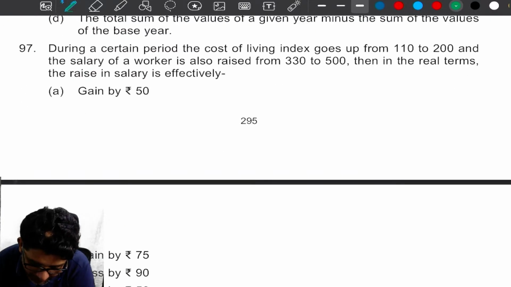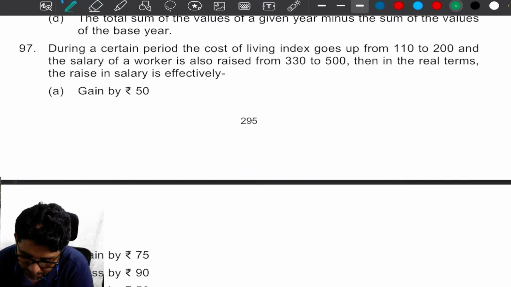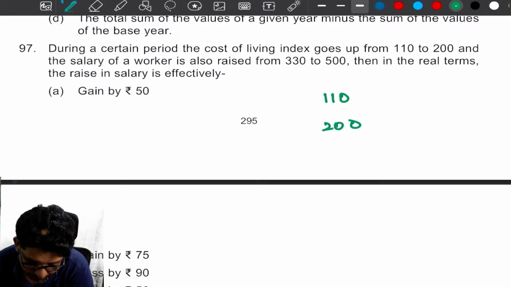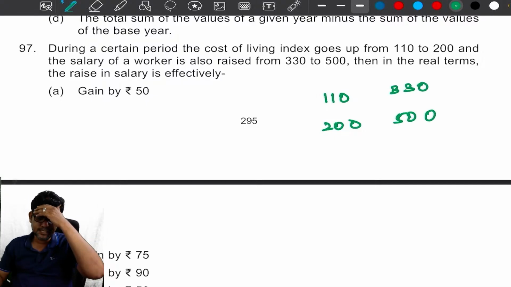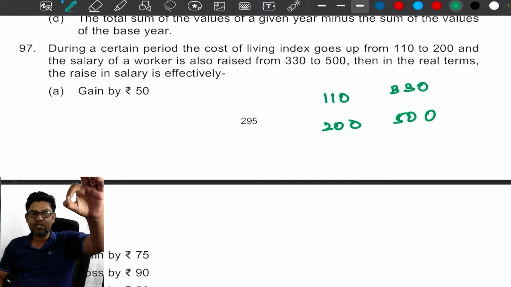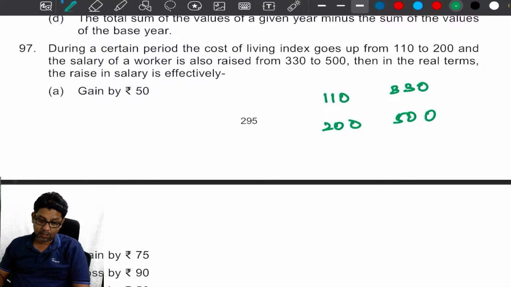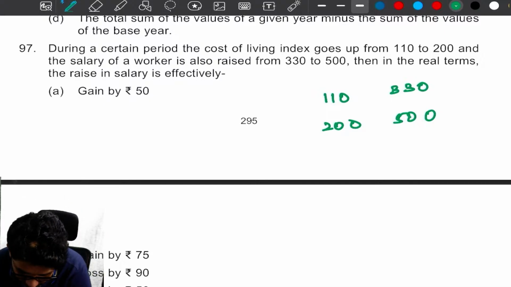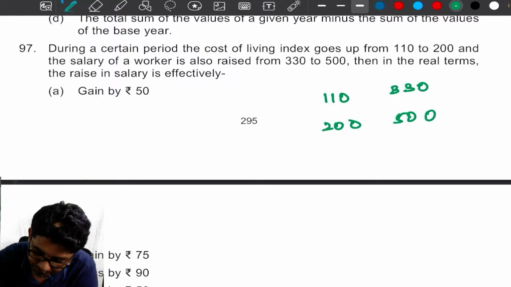During a certain period, the cost of living index number goes up from 110 to 200. The salary of the worker also rises from 320 to 500. Then in real terms, what is the salary effectively? First, we need to find the real income. How do we find real income, my dear?